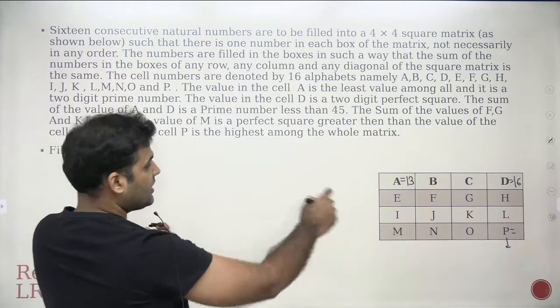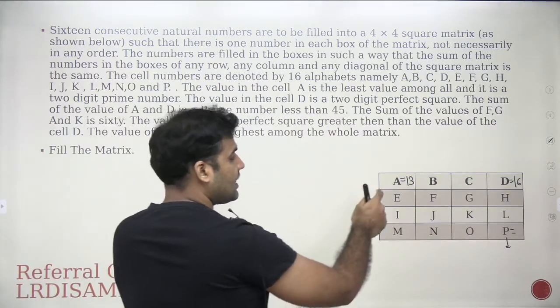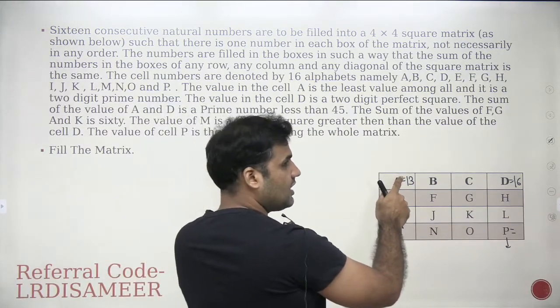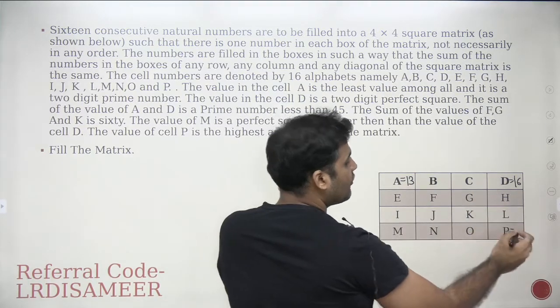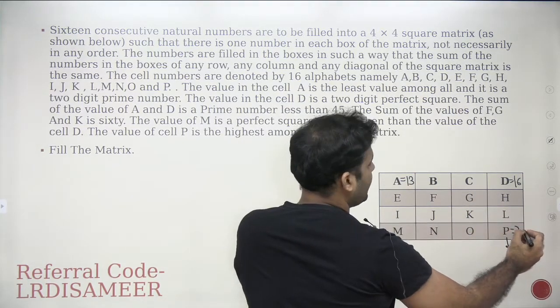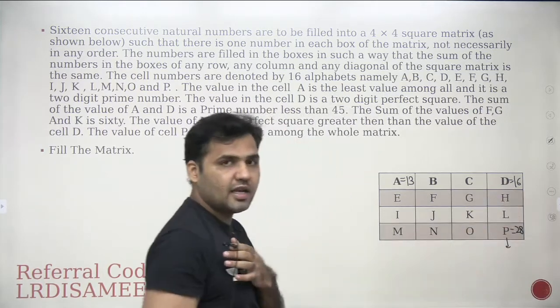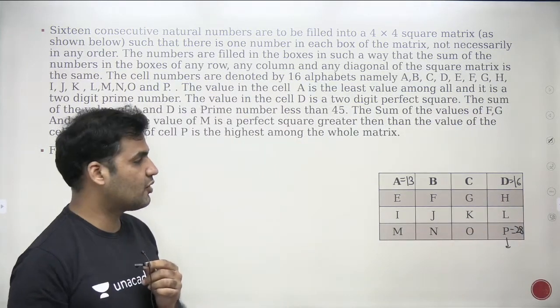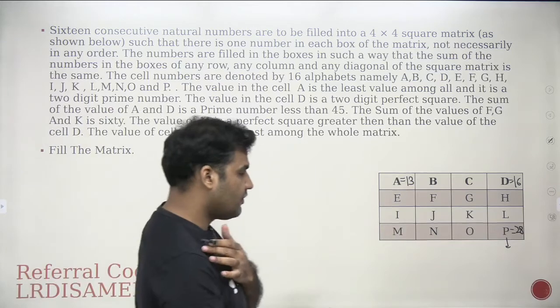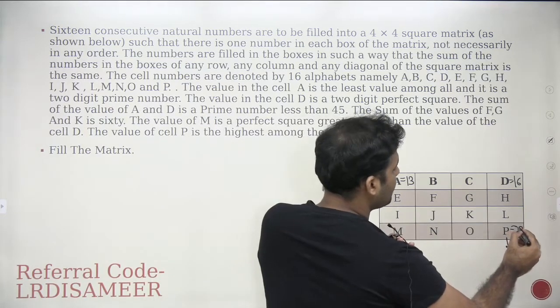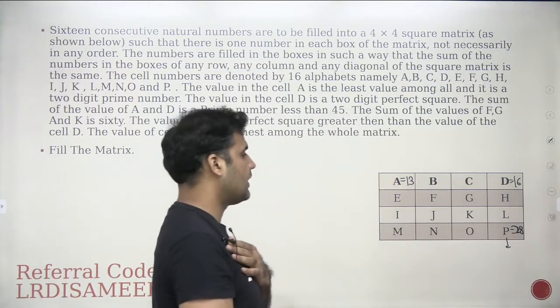You see that I'm writing down 16 consecutive numbers. So can I say if I'm writing starting from 13, the 16th number will be 28, and P has to be that number because P is the highest number. So therefore the value of P will be equal to 28.